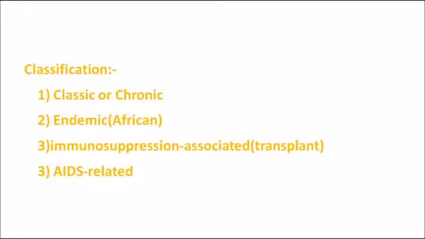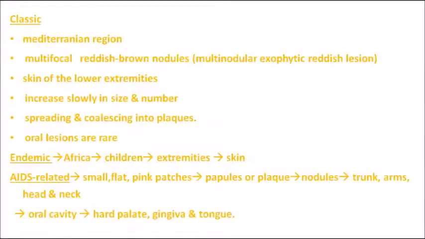Last one, AIDS related. As I told you, HIV can be a causative factor for Kaposi sarcoma, and it can be seen as a primary or secondary infection. So this is the basic classification: classic, endemic, immunosuppression type associated with transplantations, and lastly AIDS-related Kaposi sarcoma.